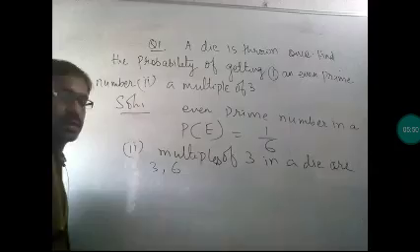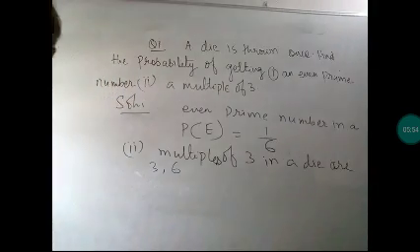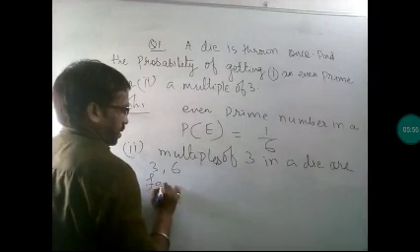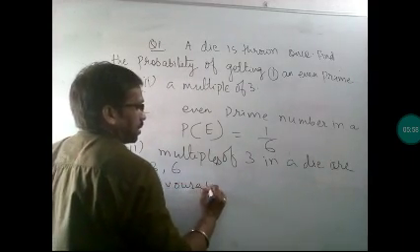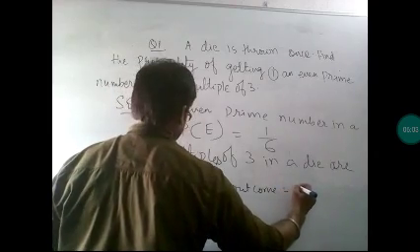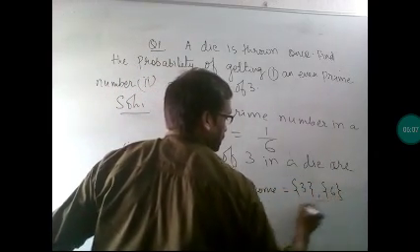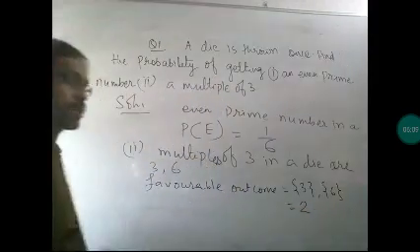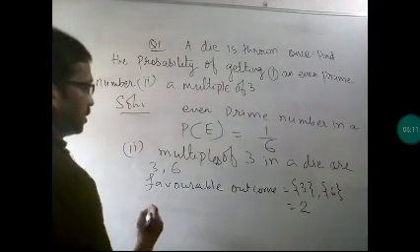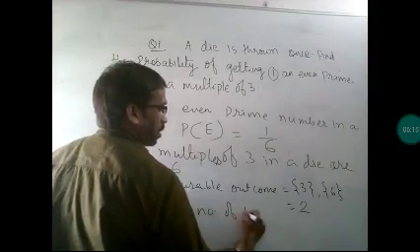Now the total number of trials is again 6, and my favorable outcome is only 2 times. Either it will come 3 or it will come 6. So the total favorable outcome is 2 only, but my total number of trials is 6.